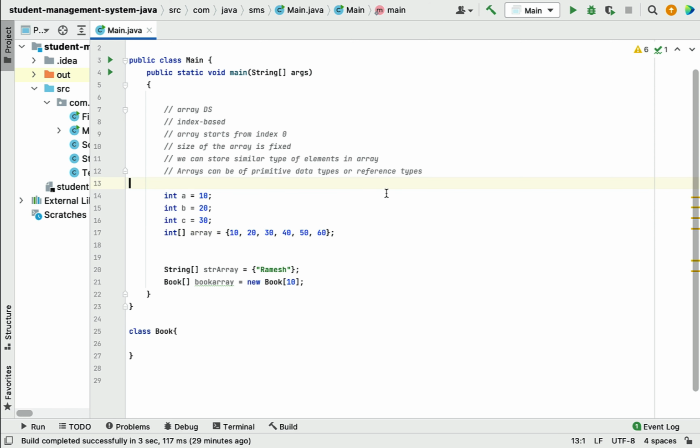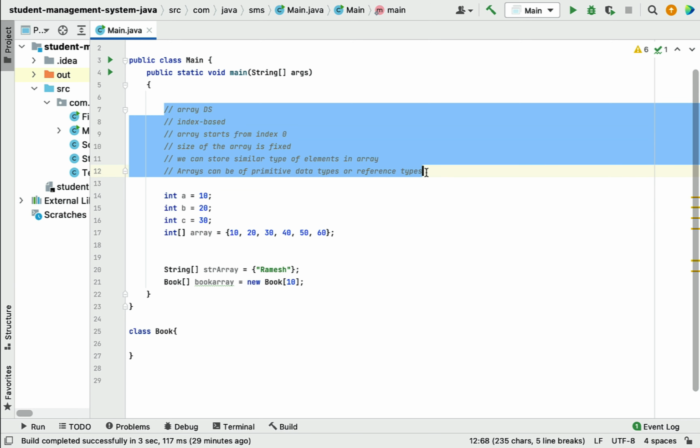All right, so whenever you answer this question, like what is an array, make sure that you mention all these important points.